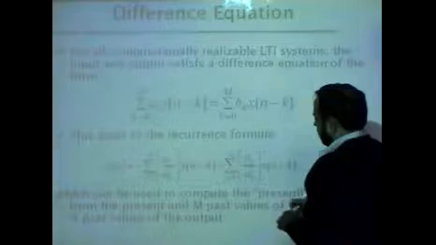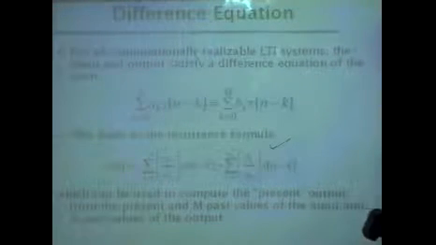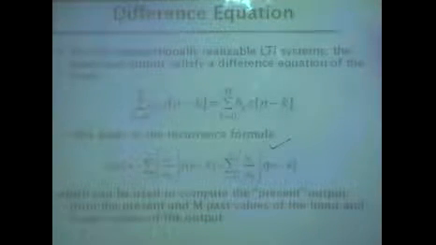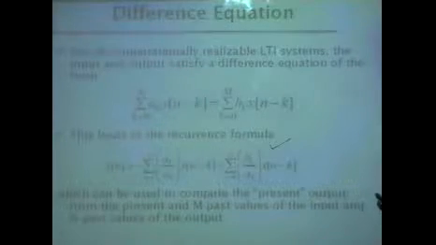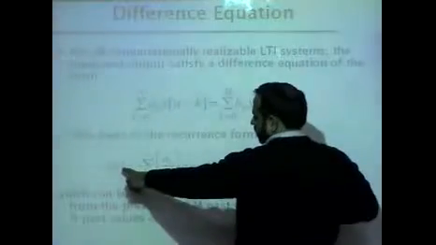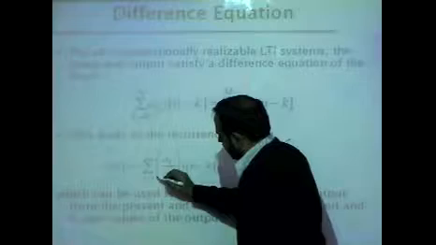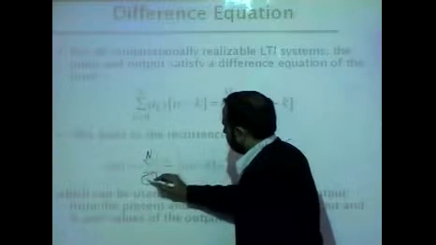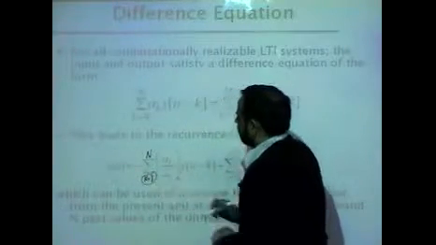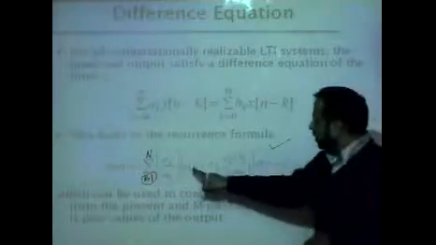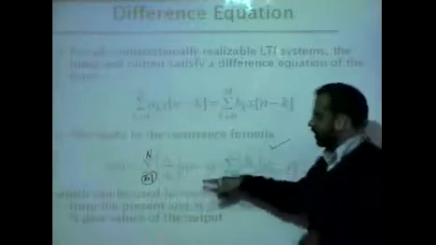So this is a more realizable expression which says, to compute an output sample, you use k runs from 1 to n, or this is y of n minus k, and these are constants.